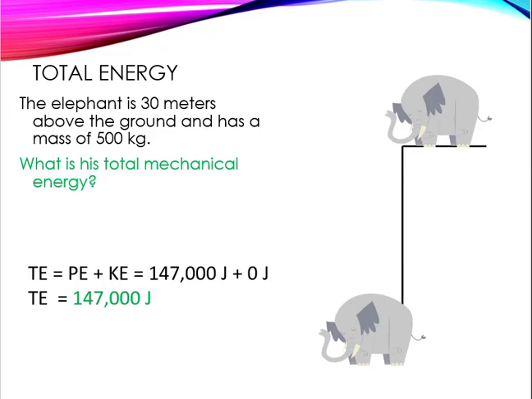Halfway down, like I said before, it's going to be half kinetic and half potential. Now, in the real world, part of that energy would go to sound. It would go to actually friction with the air, a little bit of heat created. And so there is a slight energy loss here when the elephant jumps off that cliff. But other than that, if you know how high that elephant is, you should be able to find the rest of the pieces to the energy.